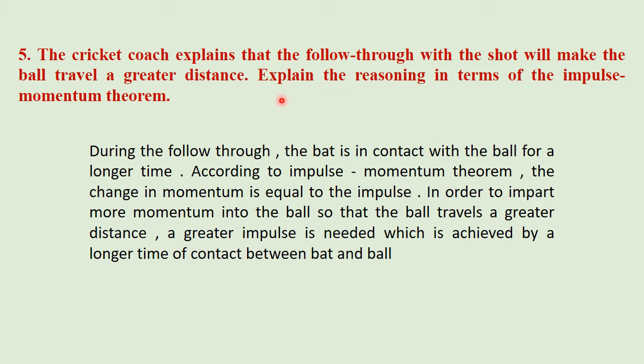In order to impart more momentum to a ball so that the ball travels a greater distance, a greater impulse is needed, which is achieved by a longer time of contact between bat and ball. And we have discussed this in our topic in the chapter forces and momentum, impulse and change in momentum.